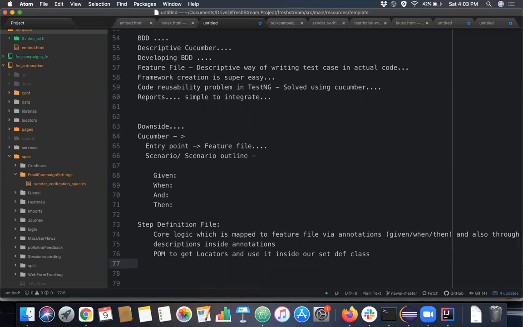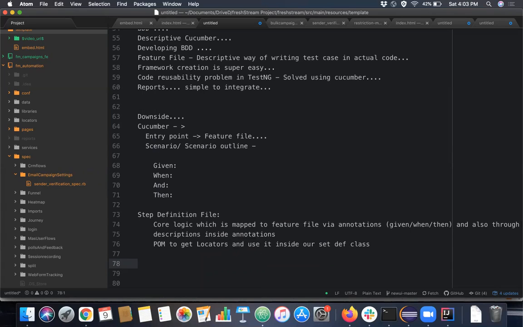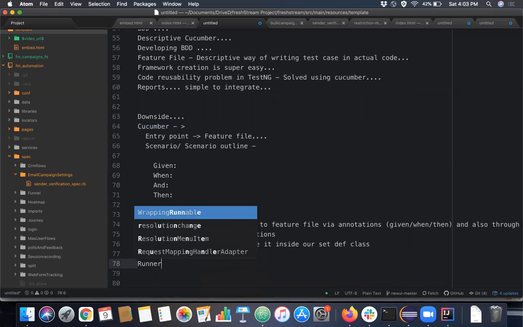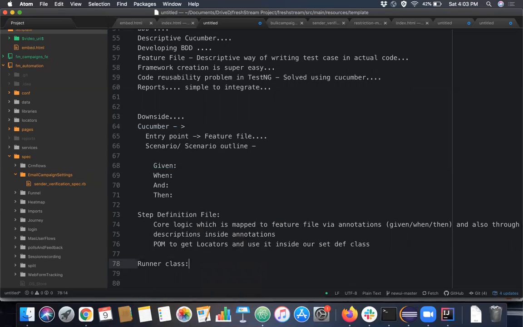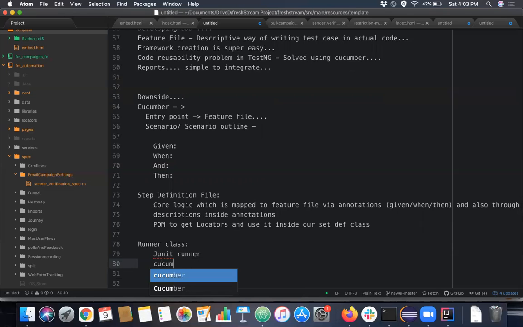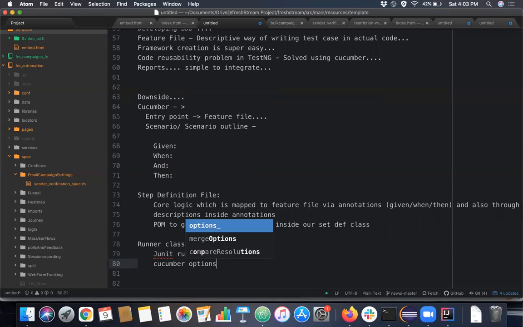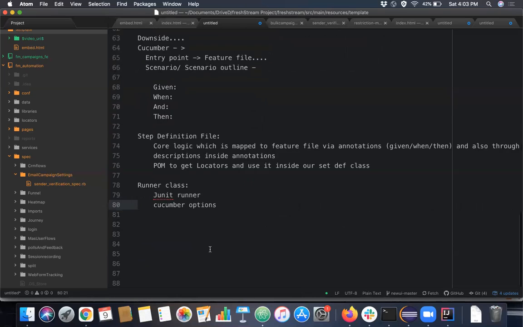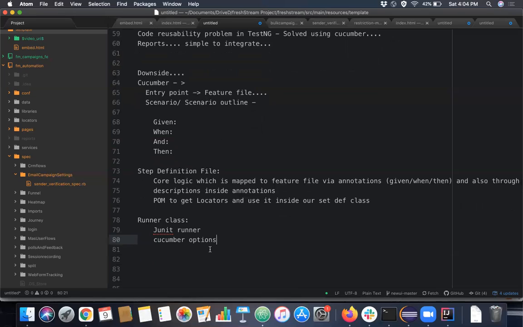And finally, what's the final component that we need to run Cucumber? A runner class. Right? Runner classes can be a JUnit runner with CucumberOptions. And if you just run this runner class, it will identify this feature file and step definition file and execute all the logic here. So this is how a framework is designed. I think it's simple to understand. There's nothing too complex happening here.